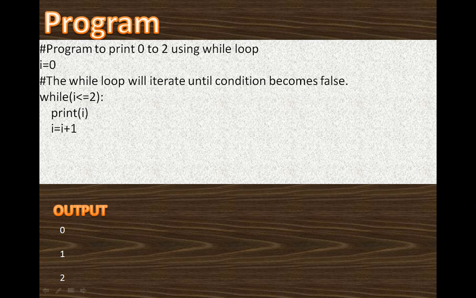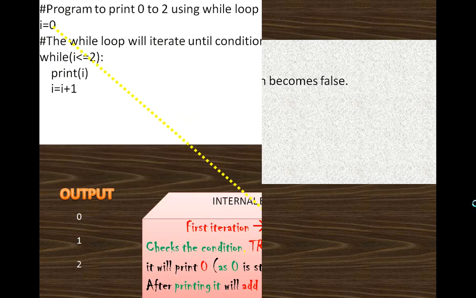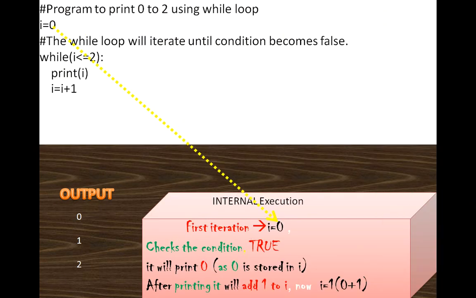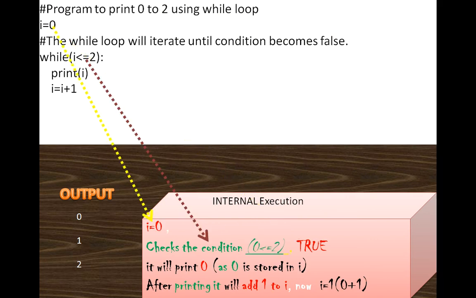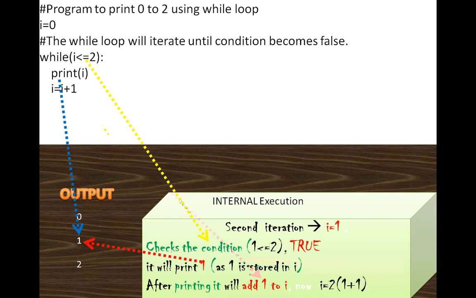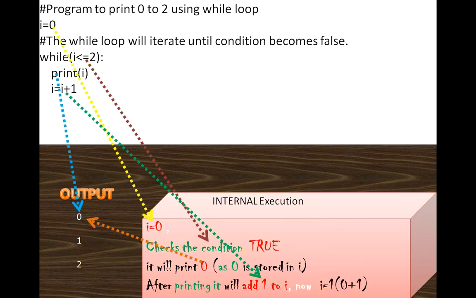How is this output coming? Let's try to understand this with this diagram. During the first iteration, what will happen? First it will take I as 0. Then it will check the condition. That means 0 is less than equal to 2, which is true. It will print I. What is I? It is 0. That means it will print 0 as 0 is stored in I. After printing 0, it will add 1 to I. That means now I will become 0 plus 1, that is I will become 1.